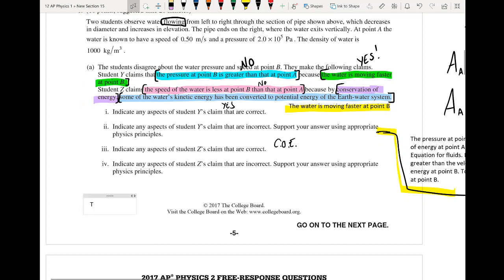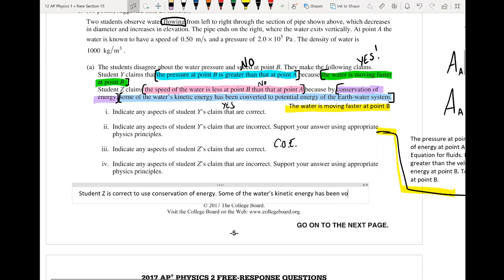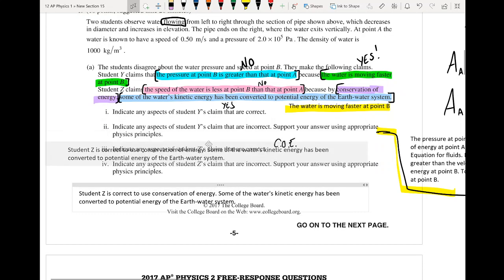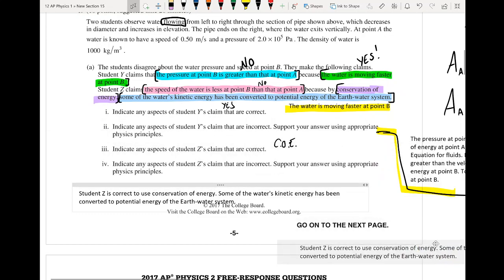So we can say student Z is correct to use conservation of energy. And we can also say the aspect that's correct is that some of the water's kinetic energy has been converted to potential energy of the Earth-water system. So that is an answer for 3. Let's move down here.